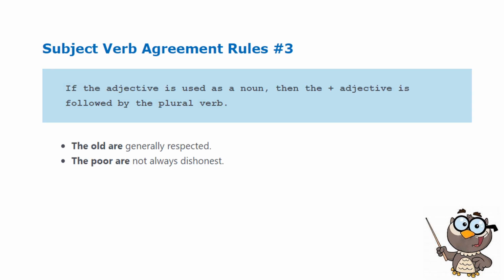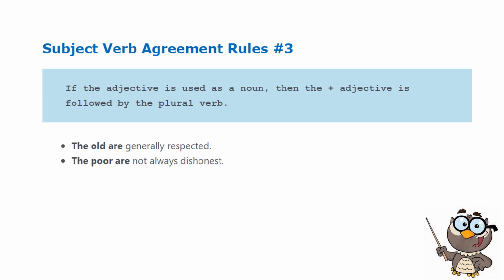Third rule, if the adjective is used as a noun, then the plus adjective is followed by the plural verb. Meaning, when you are using an adjective as your subject in the sentence, you should use a plural verb.